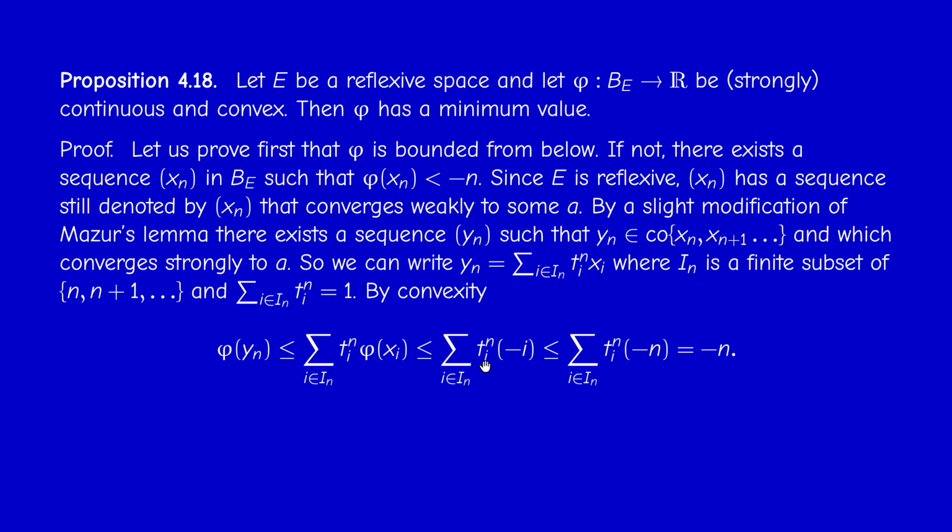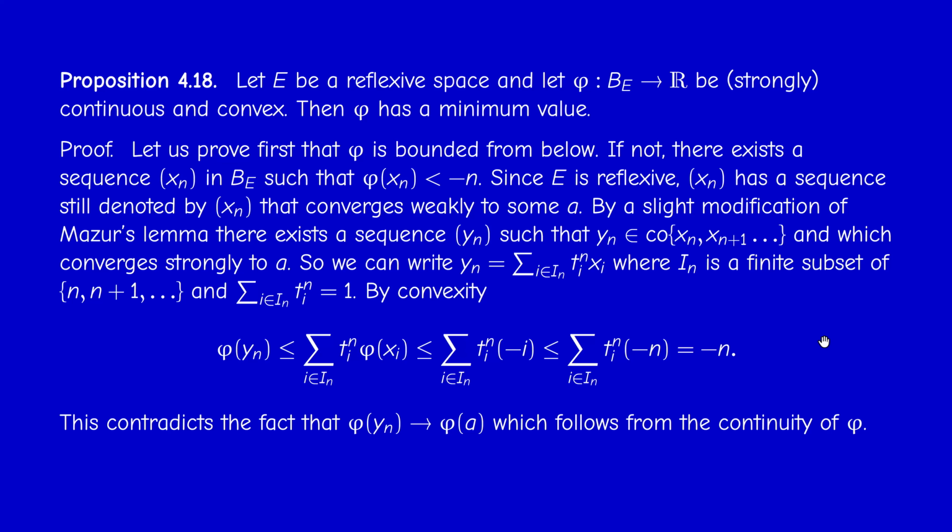But since i is in the set, i is bigger or equal than n, then minus i is less or equal than minus n. So I can put the minus n outside the summation because it doesn't depend on i. And the t_i sum to 1, so I just get minus n. Okay, so this means that phi of y_n diverges to minus infinity.